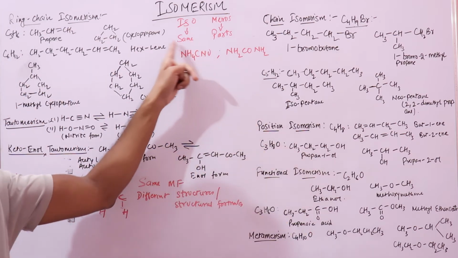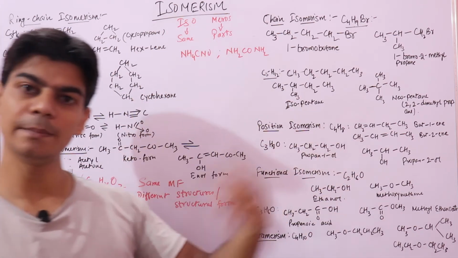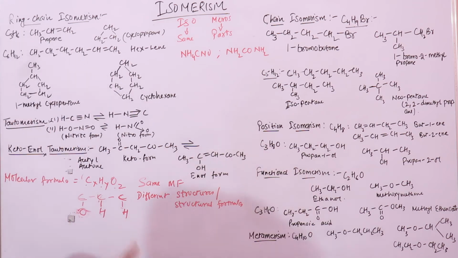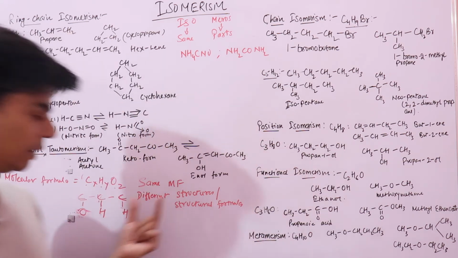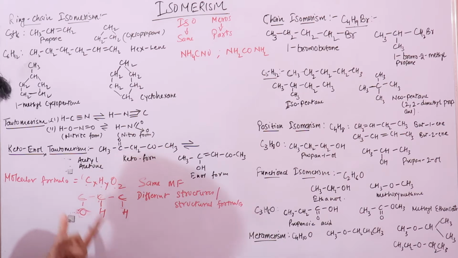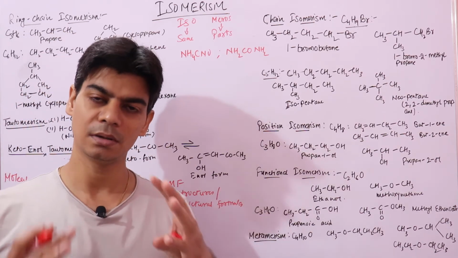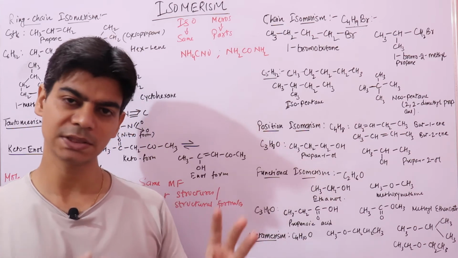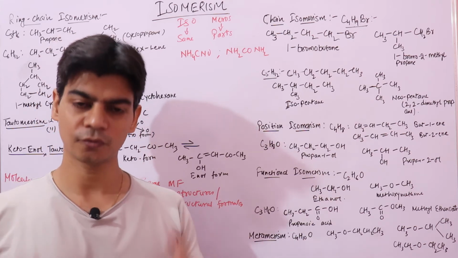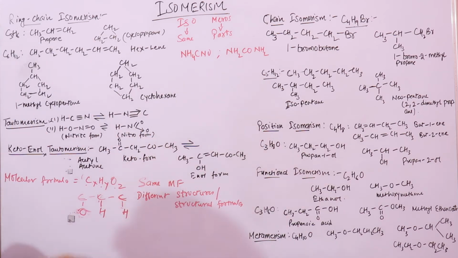Now again look at this word: iso means same, meros means parts, so same parts. All different structures will have the same parts. By parts we mean the number and the kind of atoms. So all structures will have the same parts, the same number of atoms. These atoms are nothing but parts of these different structures.